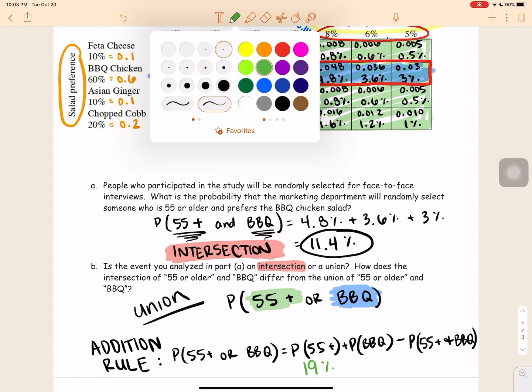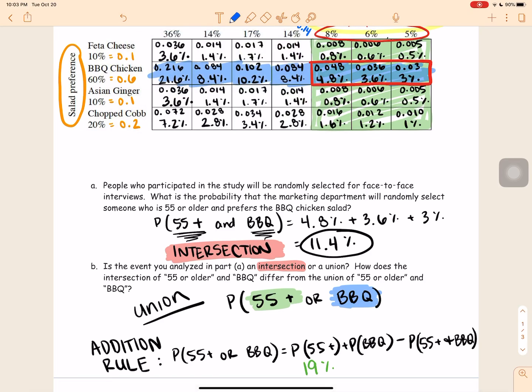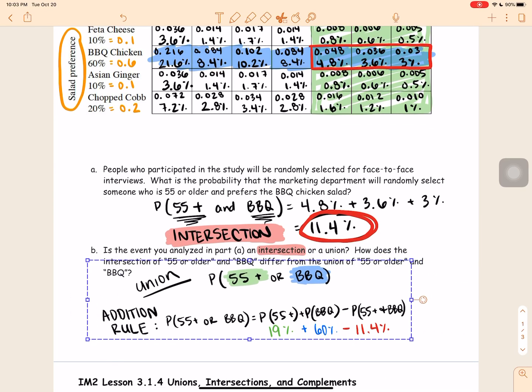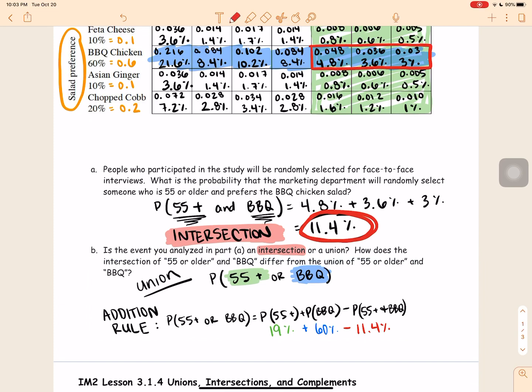And then I'm going to add all the people who prefer to eat barbecue chicken, which is highlighted in blue there, is 60%. And then I'm going to subtract out the intersection, because look, this happens twice. So I need to subtract out just one of them, and I already know that the intersection is 11.4%. So I'm going to subtract out 11.4%. Now this is going to give me the probability that I randomly select somebody who is 55 and older or they prefer barbecue. So this is called a union.